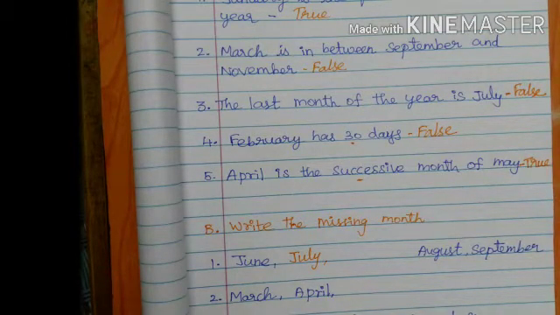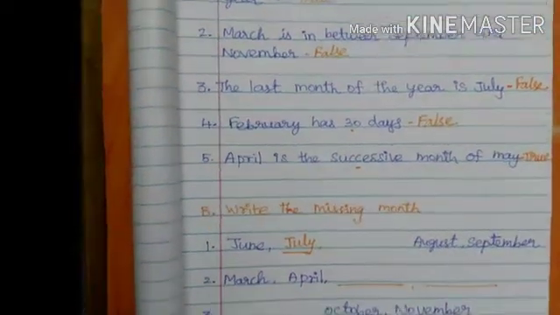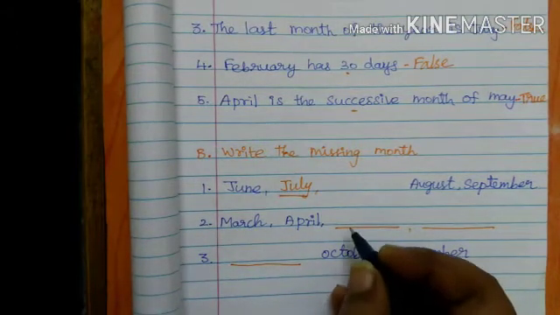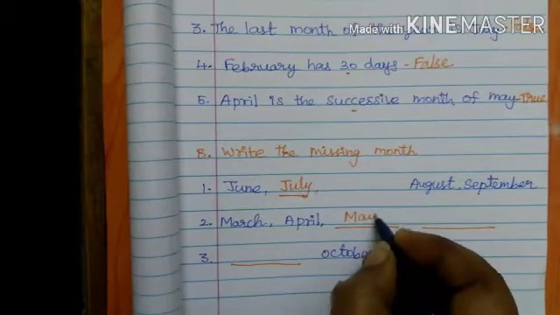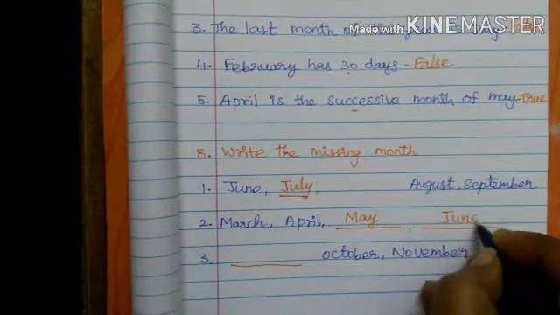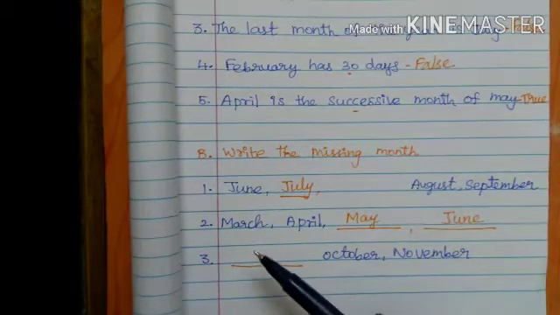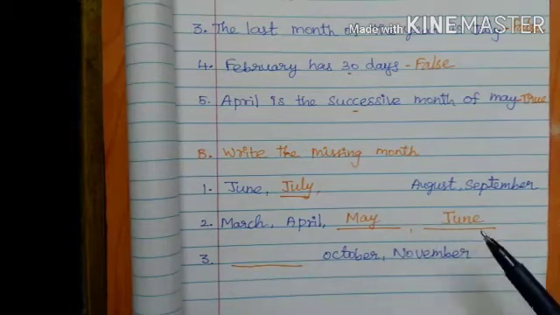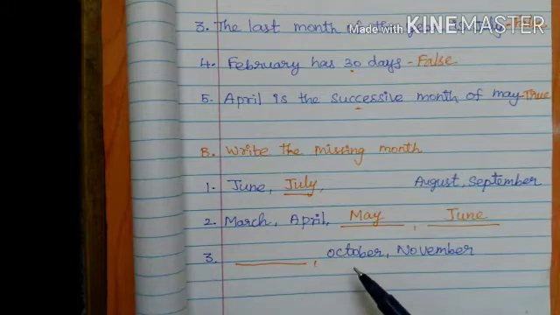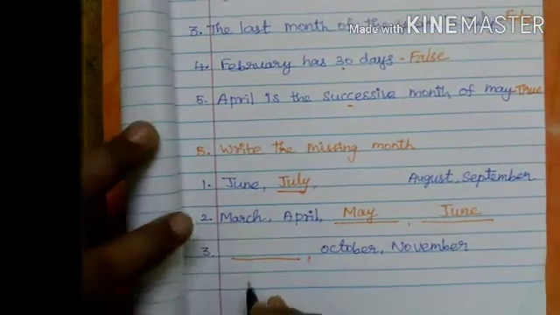The next one, March, April. Next one, May. The next month, June. So, January, February, March, April, May, June. The next one, January, February, March, April, May, June, July, August, September, October. So here write September.